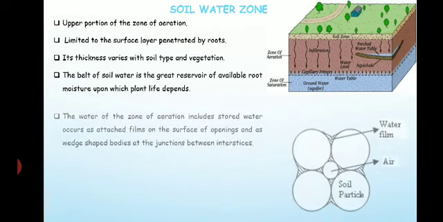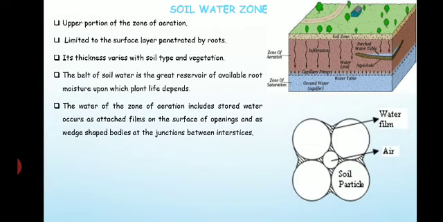If you zoom into this layer to understand more clearly what is there in the soil water zone, the water of this zone of aeration includes the stored water, which occurs as an attached film on the surface of the openings and as wedge-shaped bodies at the junction between the interstices.